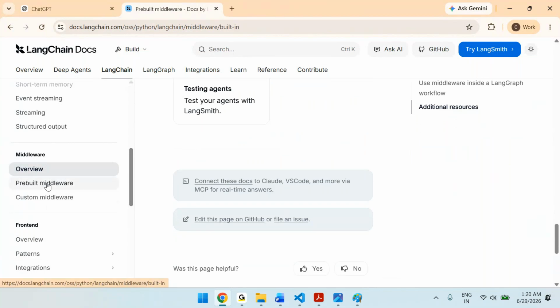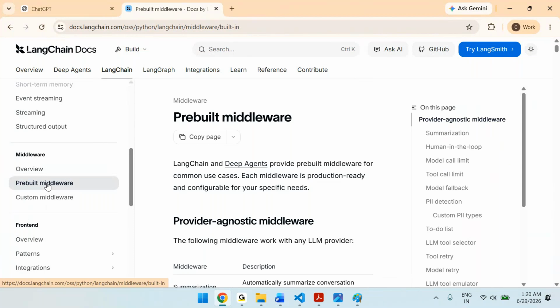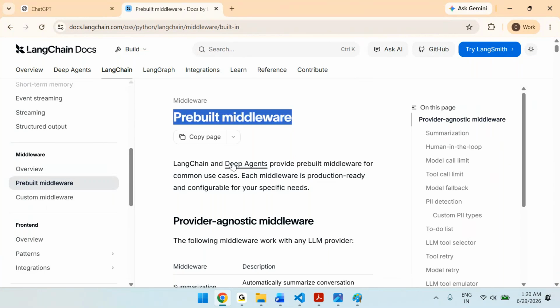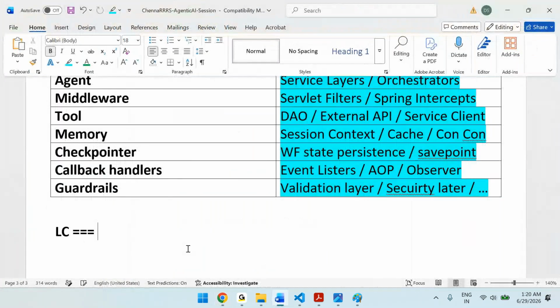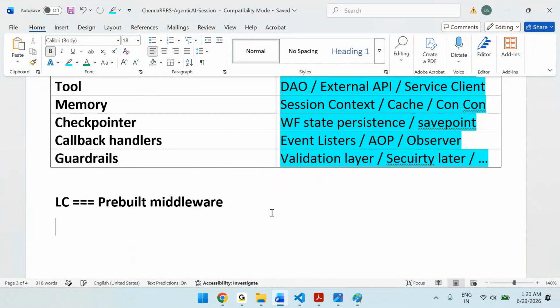Then middleware. Middleware is nothing but what? A piece of code which you can put before and after, to do some kind of validations and all those things. LangChain by default provides lots of predefined middlewares. You can see here, LangChain, for agent purposes and deep agent purposes, by default provides pre-built middlewares for common usages.